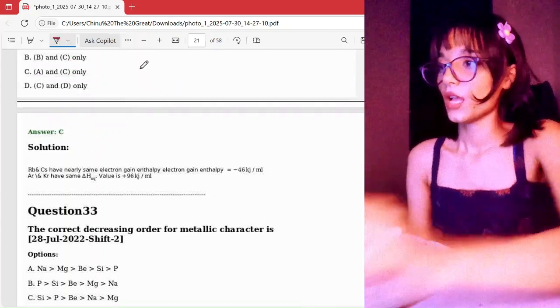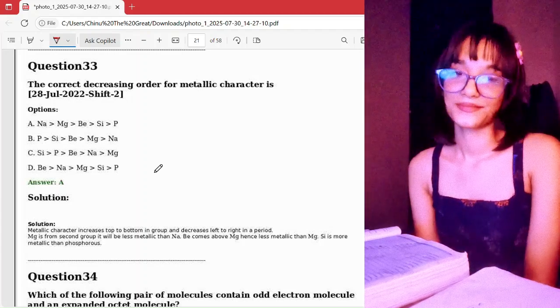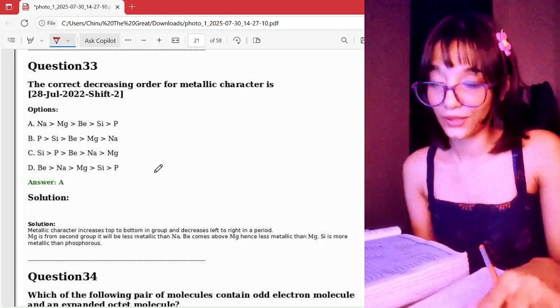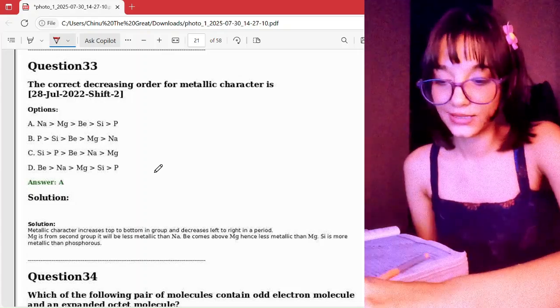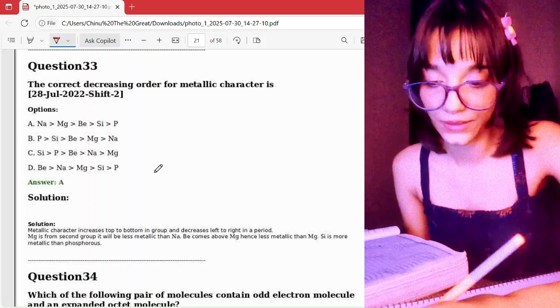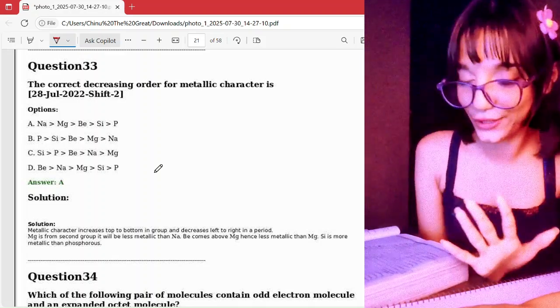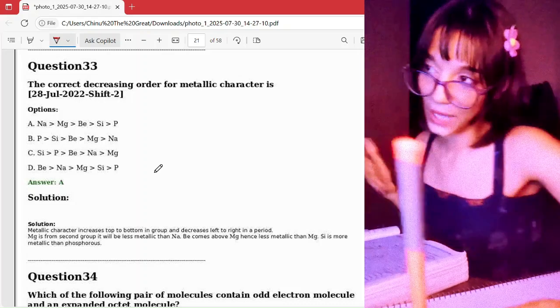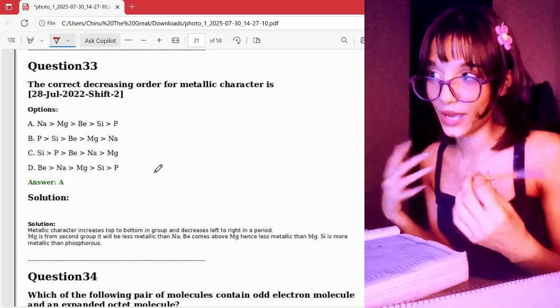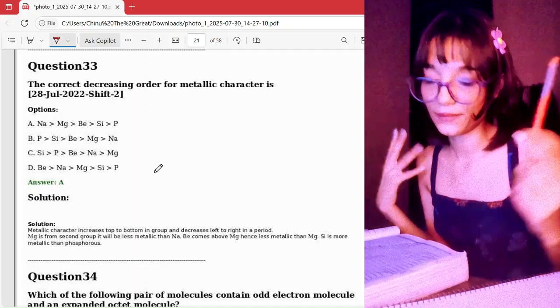Yup. Okay, the correct decreasing order of metallic character is... Come on. We all know this. First, by the way, for trends, if y'all are struggling to memorize trends, or to remember them, well, I have just the thing for you. My next video will be on that, how I memorize and how I always keep the trends memorized in my head, right?